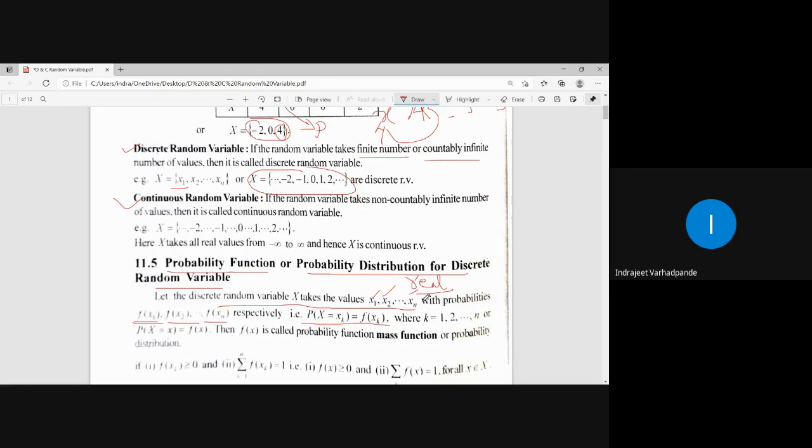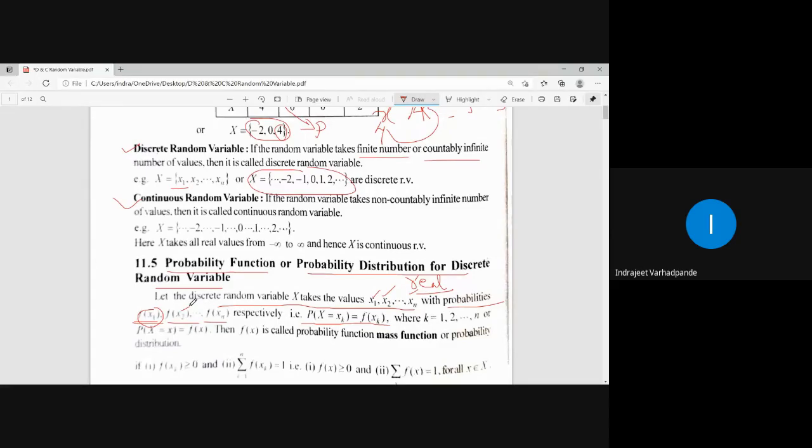And obviously we can calculate the probability for every outcome. That probability will be denoted by f of x1 corresponding to the random variable x1, and f of x2 will be the probability for the corresponding random variable x2.